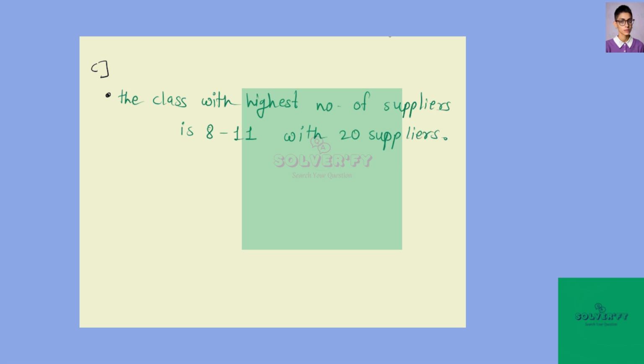Then the class with the lowest number of suppliers is 14 to 17 with 10 suppliers.